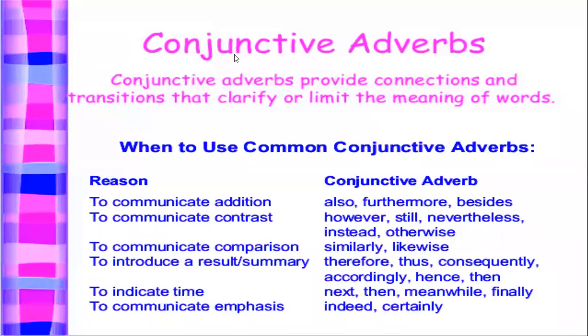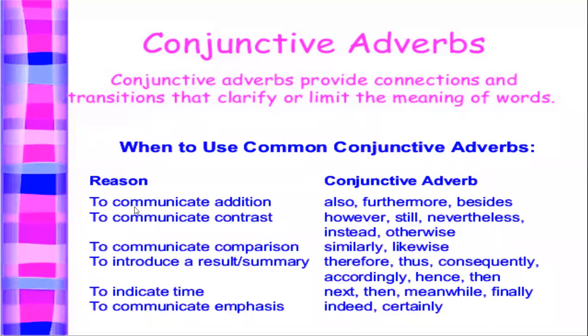And what is meant by conjunctive adverbs? Conjunctive adverbs provide connections and transitions that clarify or limit the meaning of words. So, when do we use common conjunctive adverbs?